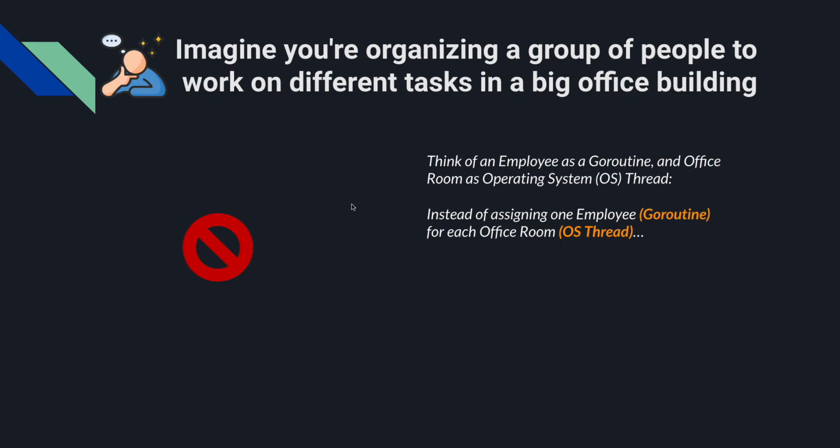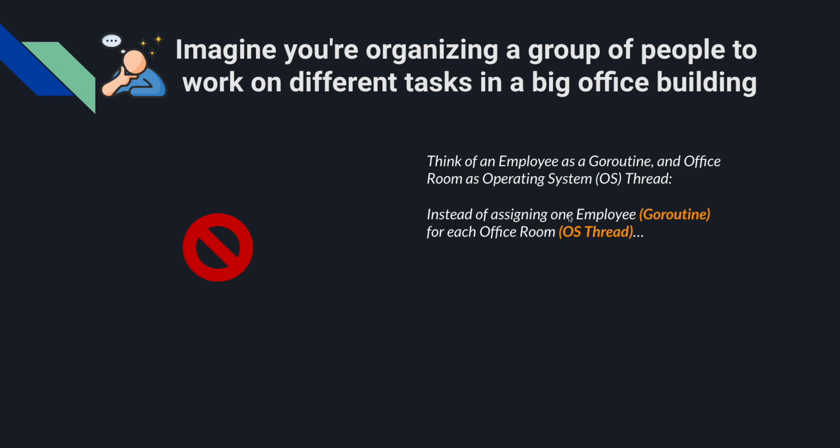Okay, so let's think of a Go routine as an employee. In this particular example, imagine that you are organizing a group of people to work on different tasks in a big office building. So you can think of an employee as a Go routine and an office room as an OS thread.